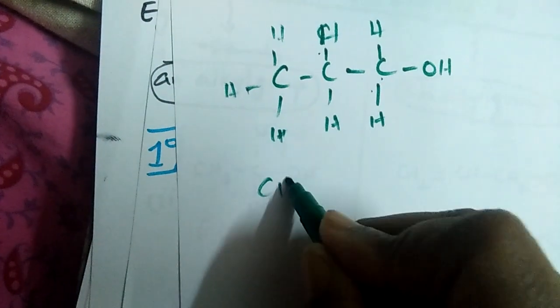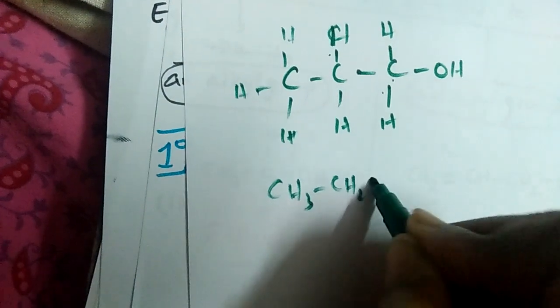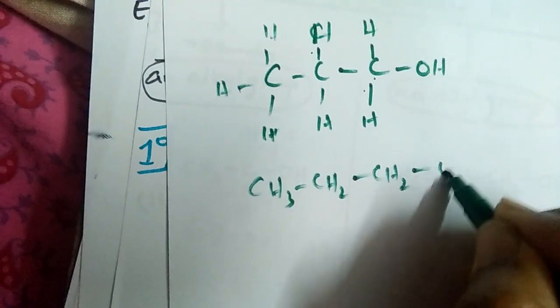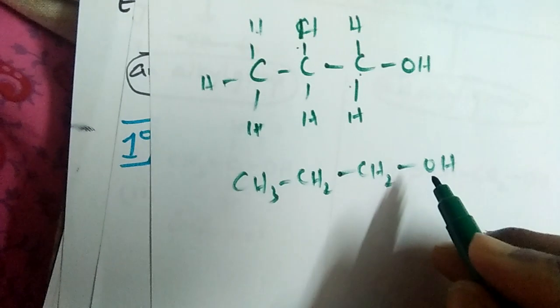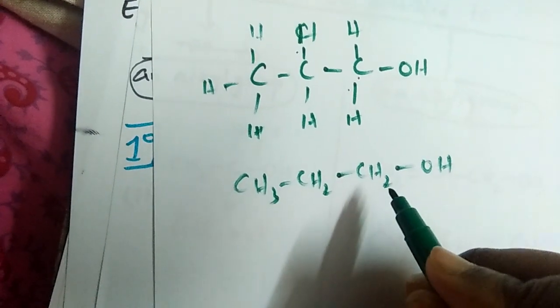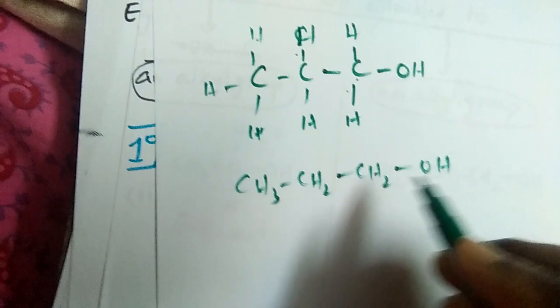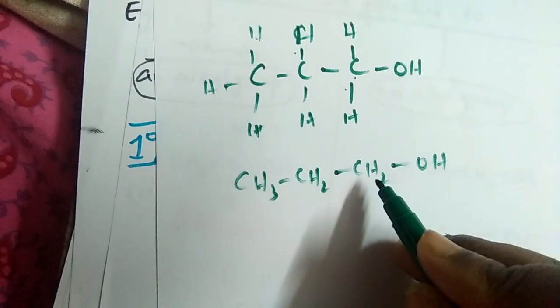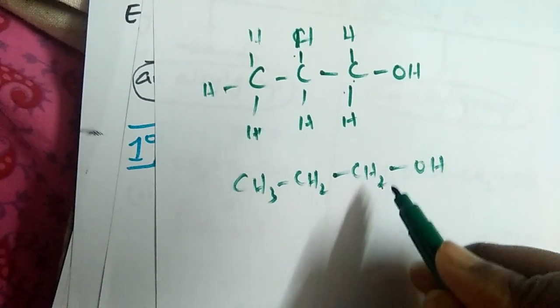This alcohol is nothing but CH3CH2CH2OH, propan-1-ol. Three carbon atoms, only single bonds, and OH is attached to the first carbon, so propan-1-ol.